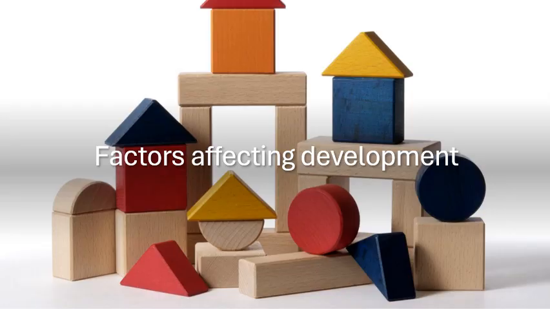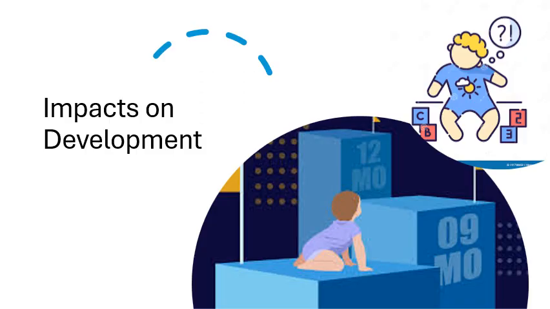Factors affecting development: maternal health, which includes nutrition, substance use, and emotional state during pregnancy, significantly impacts fetal and child development. The impacts on development: cognitive, so intellectual disabilities, learning difficulties, memory impairments; motor, so delayed milestones like walking or fine motor skills; social emotional, so difficulty forming relationships or regulating emotions; communication, so delayed.